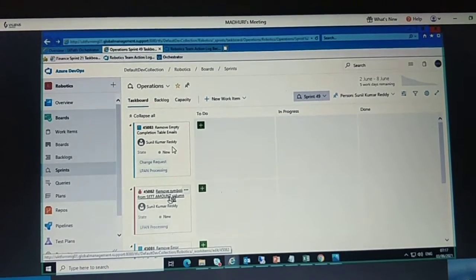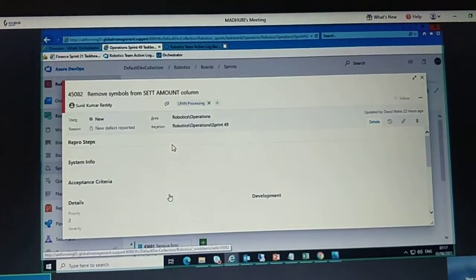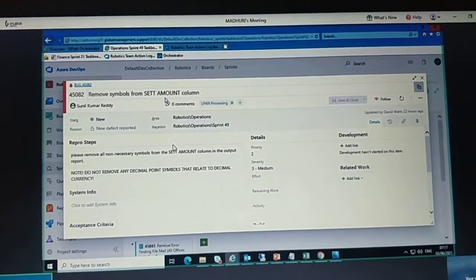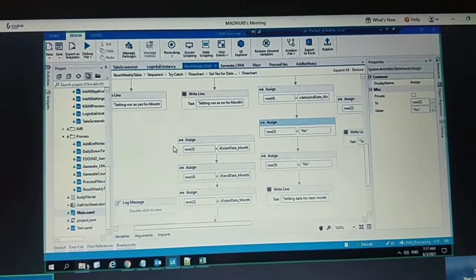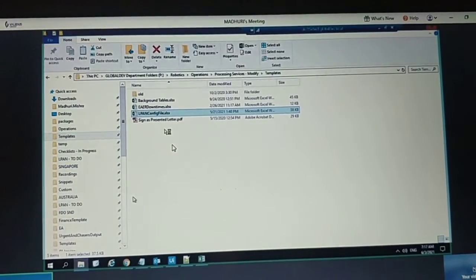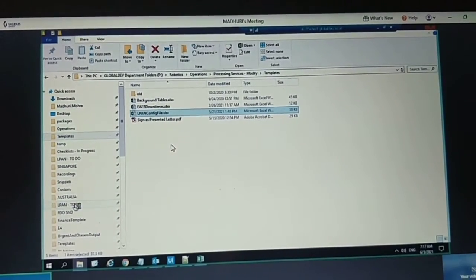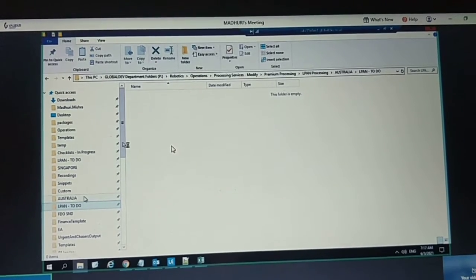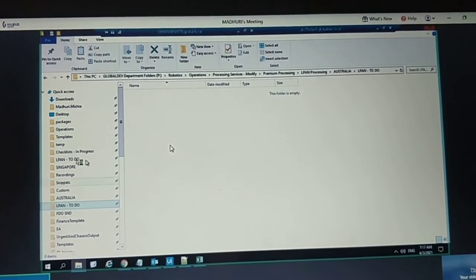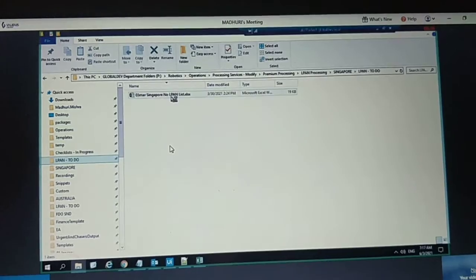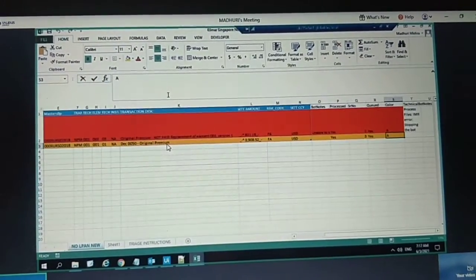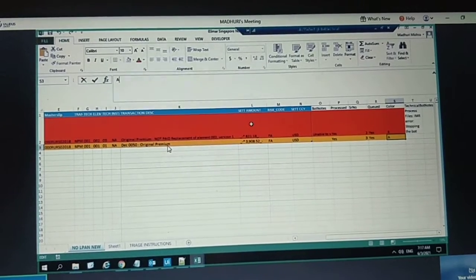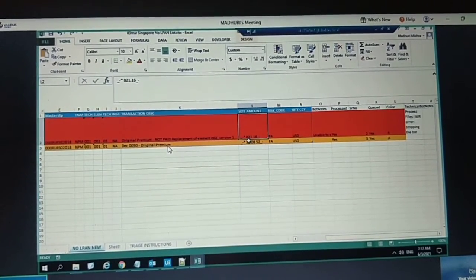So this is your second task, which is removing the symbols from the settlement amount column. Whenever the bot processes any row from the no helpline list, it adds some unwanted characters here in the settlement amount. Are you able to see them? These characters you need to remove.